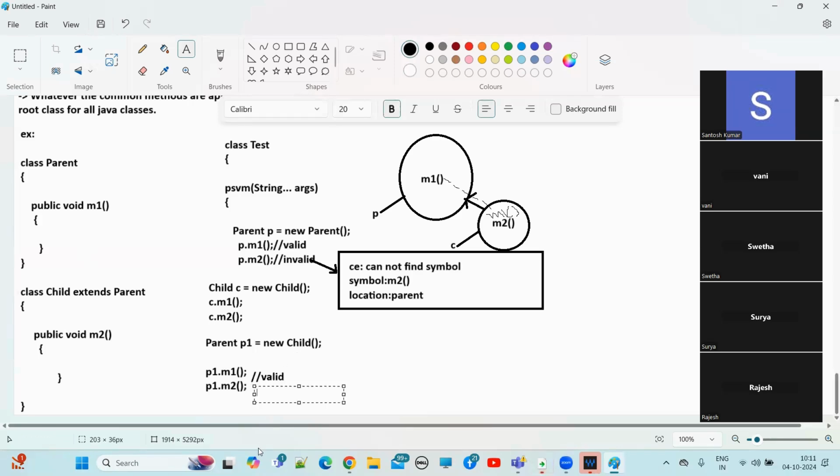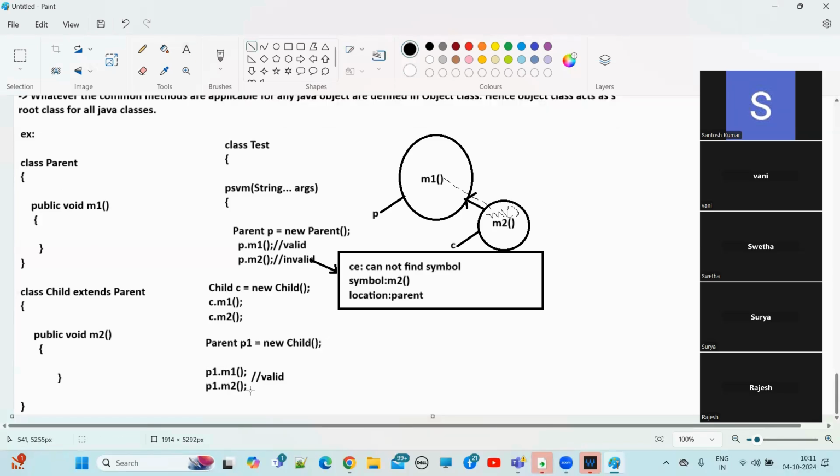Coming to the second one, the P1.M2 method. P1 is of which type? Parent. So it will first verify in the parent class. Do we have the M2 method in the parent class? No, we don't. If the M2 method is not available in the parent class, it will immediately throw a compile time error. We already discussed this: cannot find symbol M2, location parent.